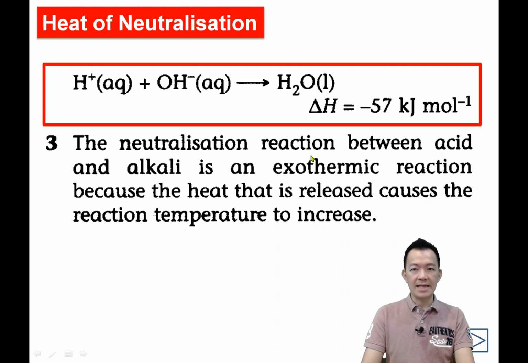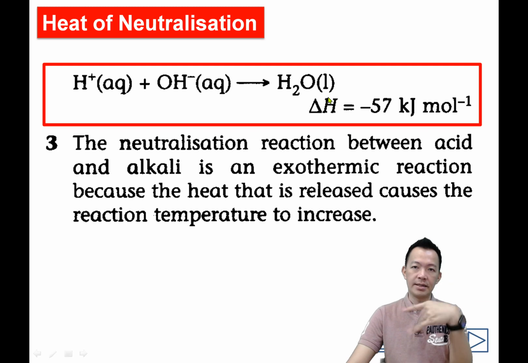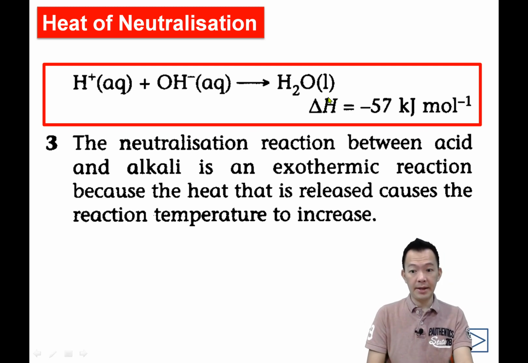And the heat of neutralization will be negative 57 kilojoules per mole. 它真正发生的就是这件事情罢了。So we don't accept your answer saying 1 mole acid neutralizes 1 mole alkaline. 那种请你收起来，明白吗？